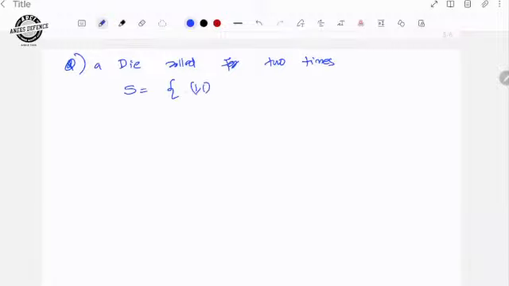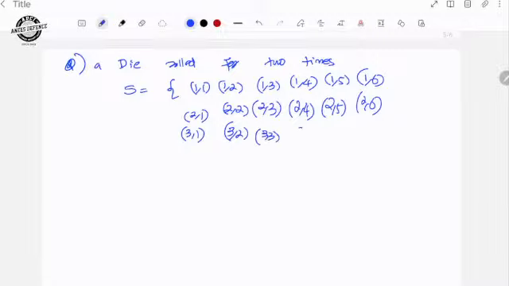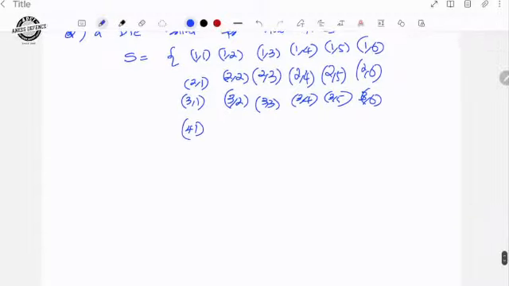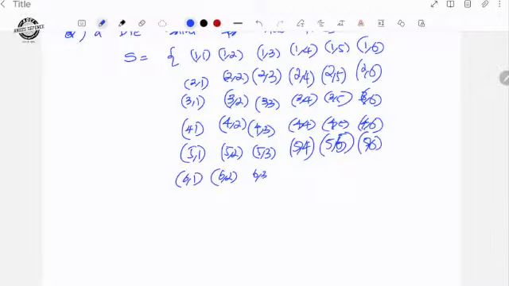You can write it like this: 1,1; 1,2; 1,3; 1,4; 1,5; 1,6; 2,1; 2,2; 2,3; 2,4; 2,5; 2,6; 3,1; 3,2; 3,3; 3,4; 3,5; 3,6; 4,1; 4,2; 4,3; 4,4; 4,5; 4,6; 5,1; 5,2; 5,3; 5,4; 5,5; 5,6; 6,1; 6,2; 6,3; 6,4; 6,5; 6,6.